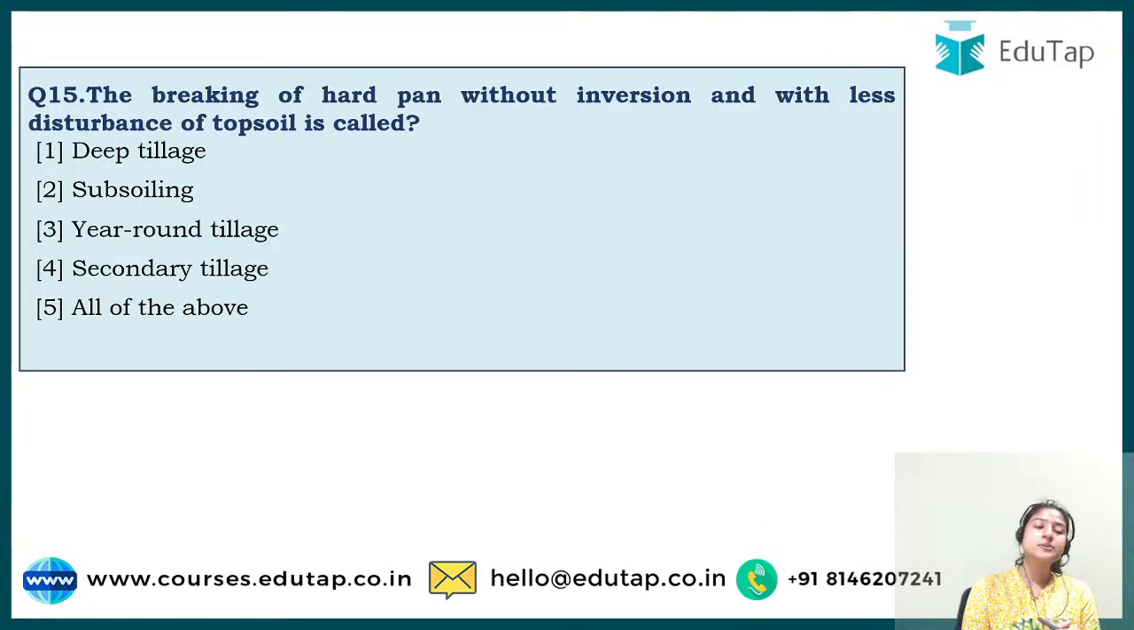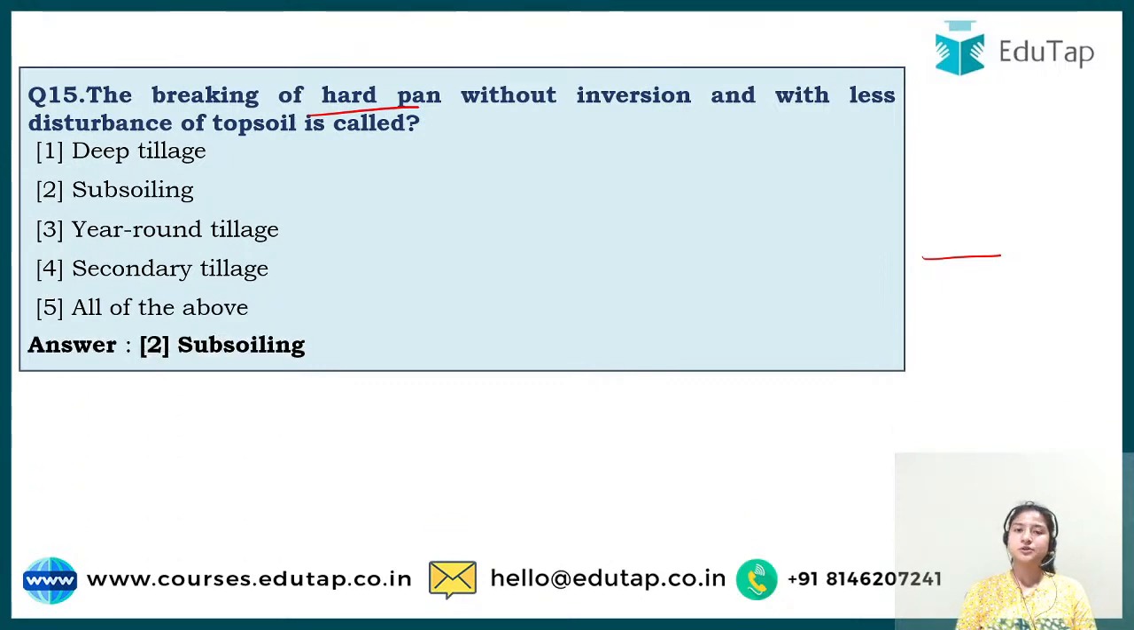Okay. Now question number 15. It says the breaking of hard pan without inversion and with less disturbance of topsoil is called. What is hard pan? Basically, when your soil becomes hard, you can say it is not penetrable, that is what a hard pan is, and with less disturbance of topsoil. So basically there are two layers, topsoil and subsoil, and you have to look at the method. The correct answer to this is option number 2, that is subsoiling.